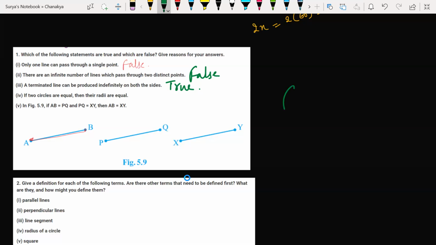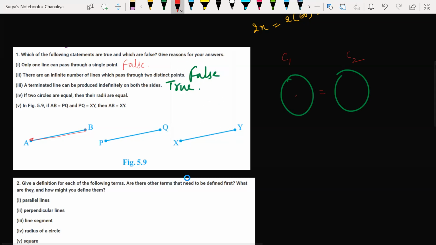Yes. Look at this here. One second. If I take two circles like this, this is circle 1, and let me say circle 2. He's saying circle 1 is equal to circle 2. This is called radii. Tell me now.